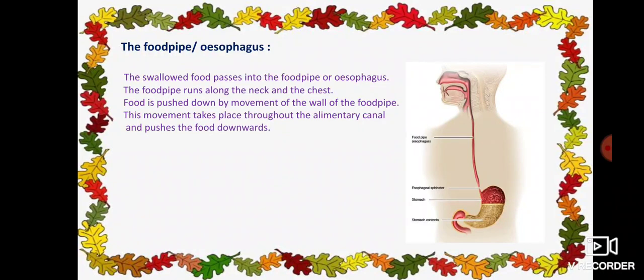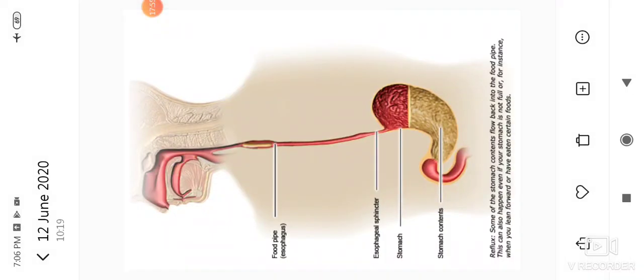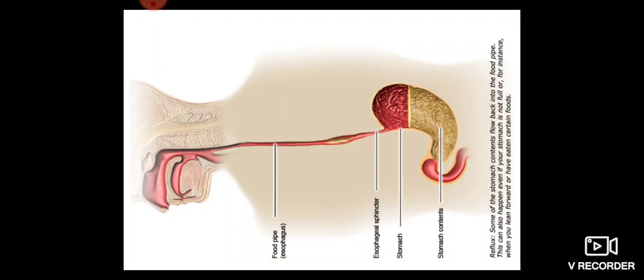I will show you a short video. See here how food enters through the food pipe and reaches the stomach.